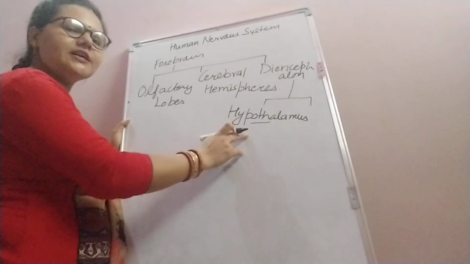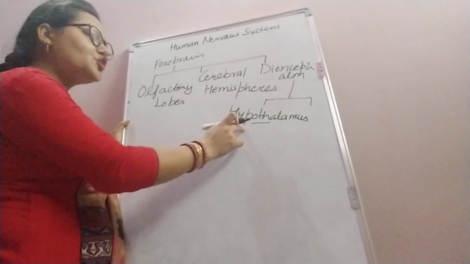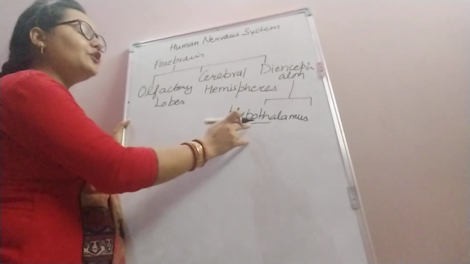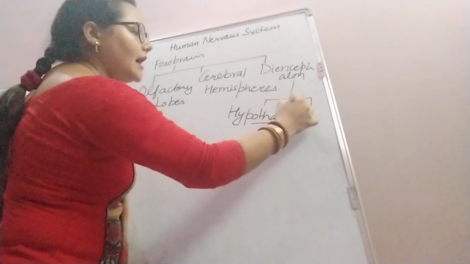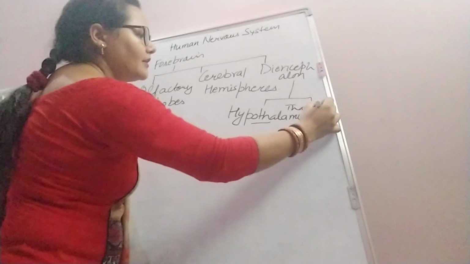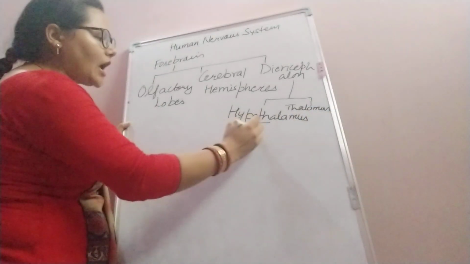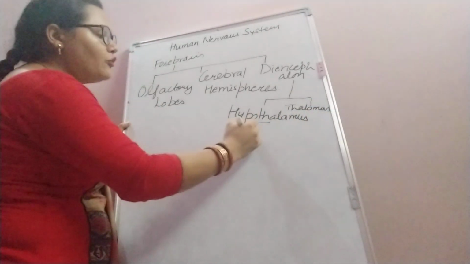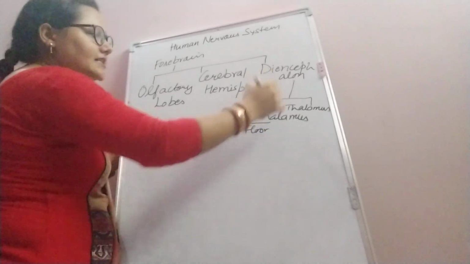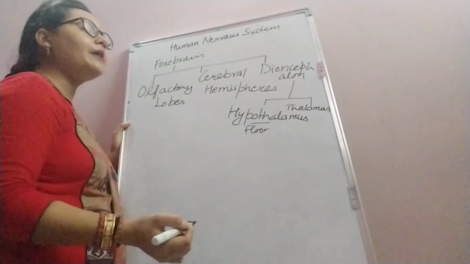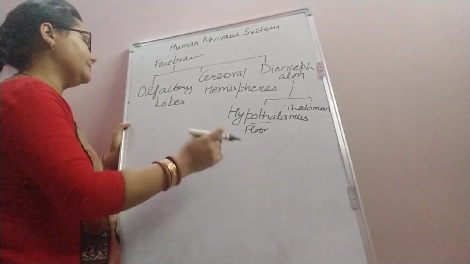It secretes various hormones and stimulates the pituitary gland to release various hormones. The hypothalamus is the floor of the diencephalon and the thalamus is the roof of the diencephalon.